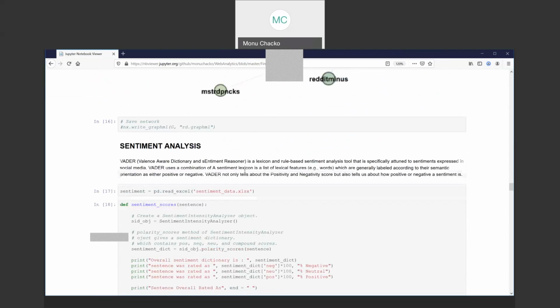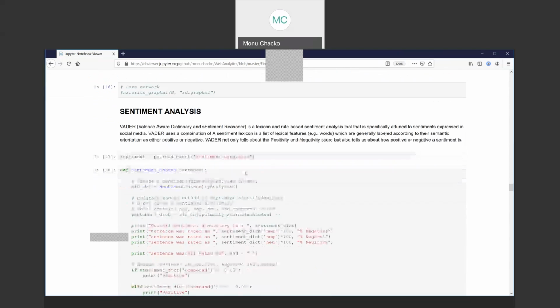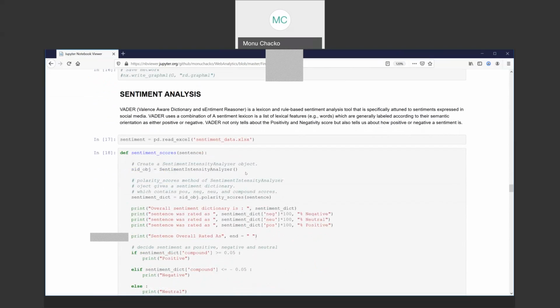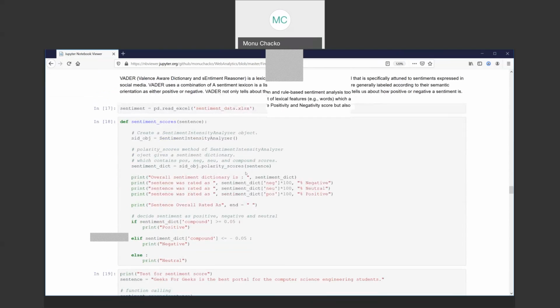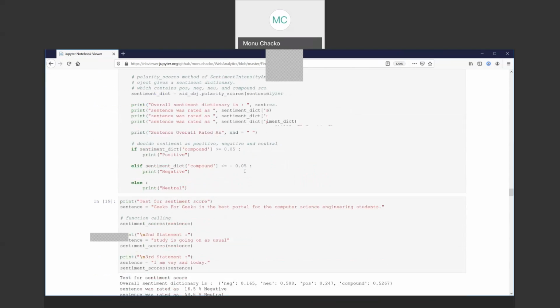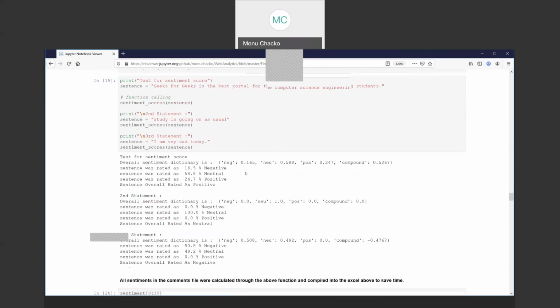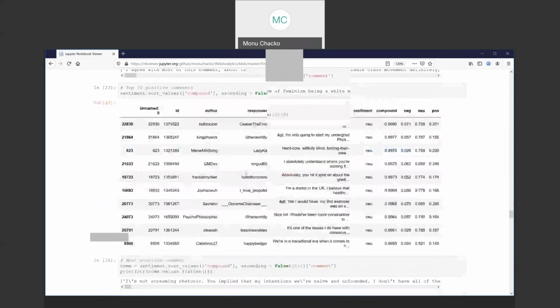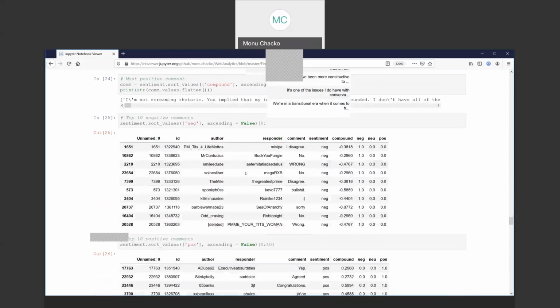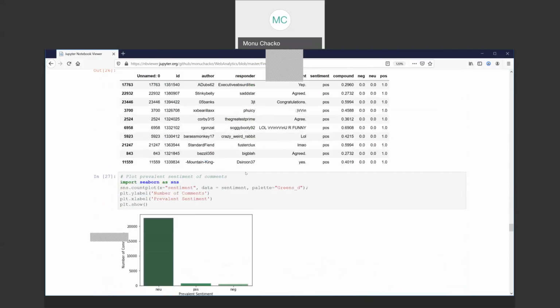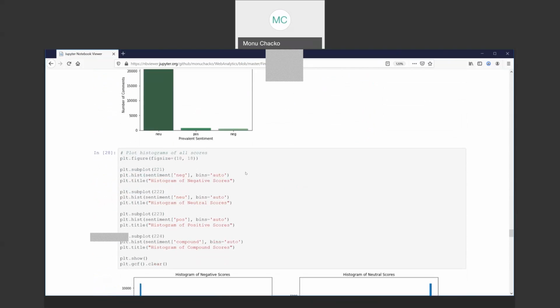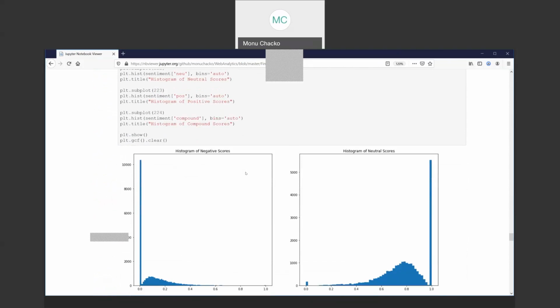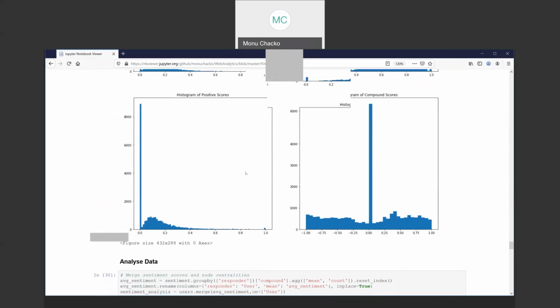So we took the comments and did sentiment analysis, for speed reasons. We extracted that into an Excel file using the algorithm function that is outlined here. And then we extracted those for neutral, positive, and negative. These are just the statistics that you see here. Quickly going down here, we did stats on those. These are the histogram data.